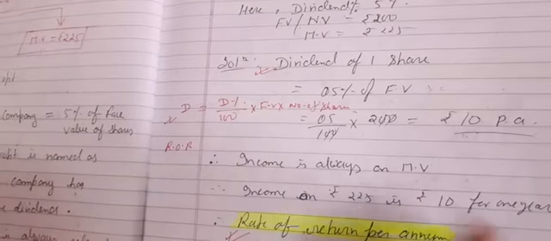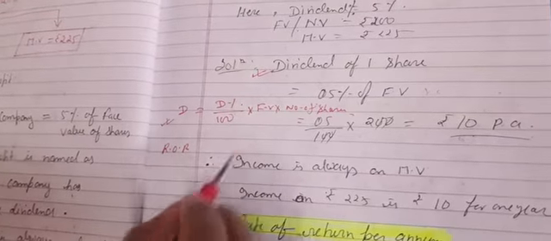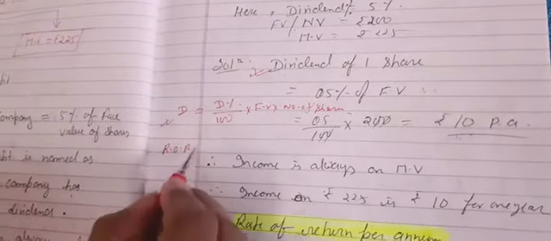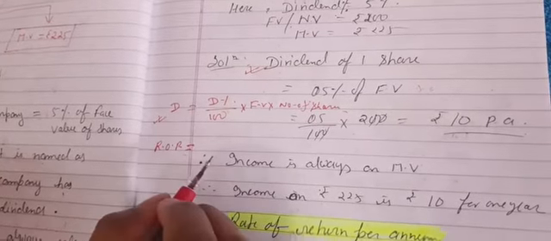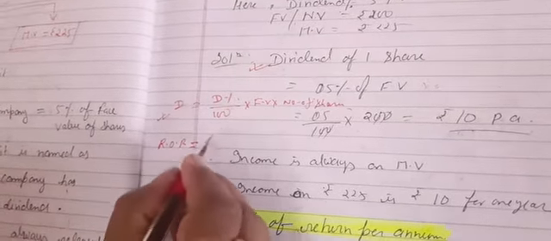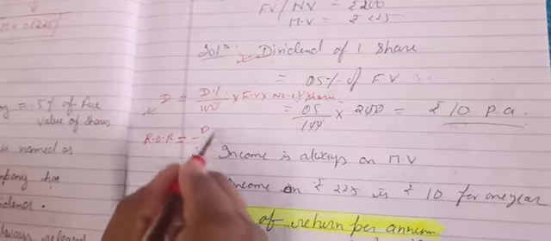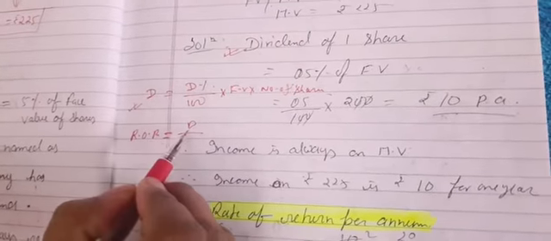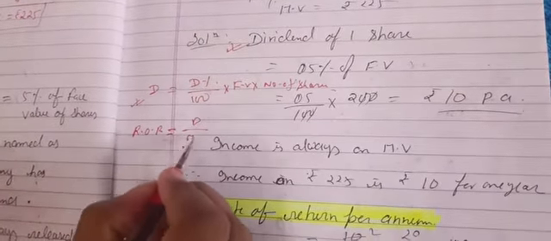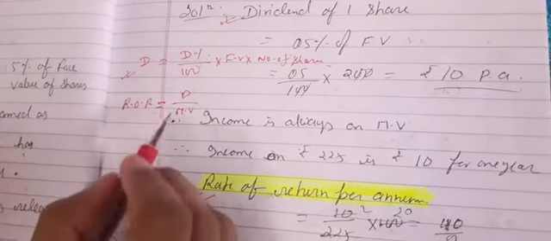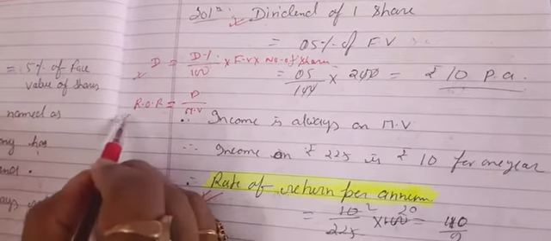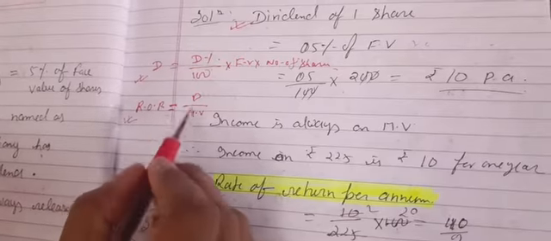I have explained this on the next page also, but here I want to explain because you have seen an example. Rate of return: now the shareholder will say how much actual benefit he got. So he will do the calculation in this way: whatever dividend was given by the company divided by market value. This was face value for dividend, but now the shareholders are calculating their own profit.